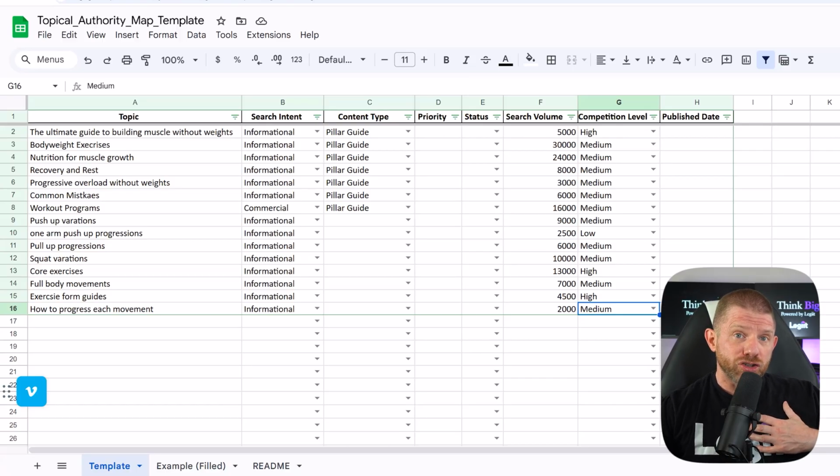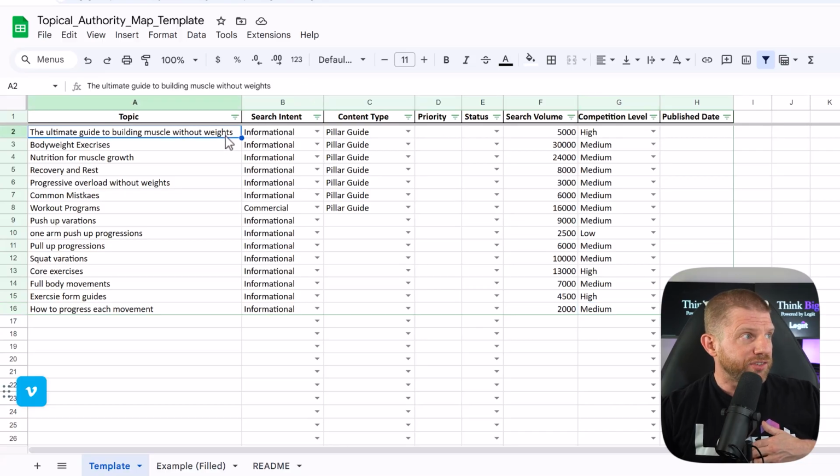Here's my prioritization framework. Start with low competition, informational content that directly supports your main pillar. Remember, this is our main pillar. And then build out from there. And then create content in clusters. And in a second, I'm going to show you an easy way to do that in just a few clicks. Don't write one article about push-ups, then jump to nutrition and then back to exercises. Complete each cluster before moving on. And I'm going to show you real quick an easy way to do that.